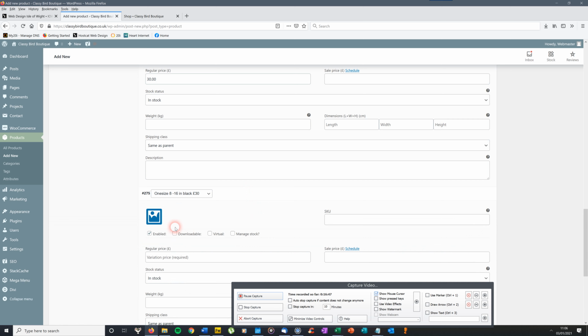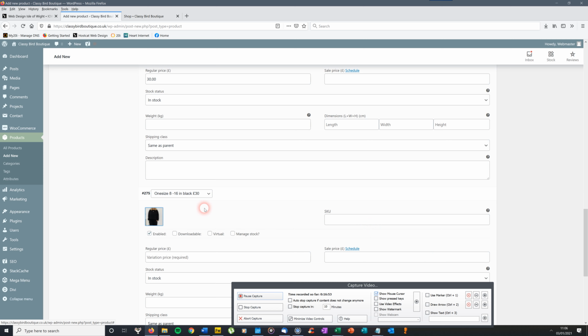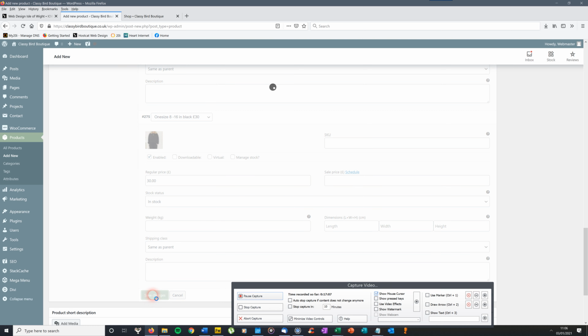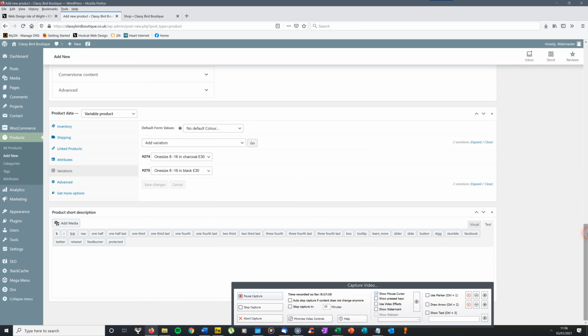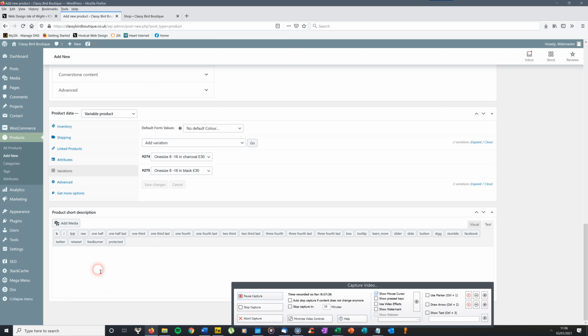Open the second one, the black one, do the same thing with the black picture there and the variation price. Then I go to the green button once I've done all the variations there, click save changes. Right, I mustn't forget to add the short description, just take all of that for now, put that in there.